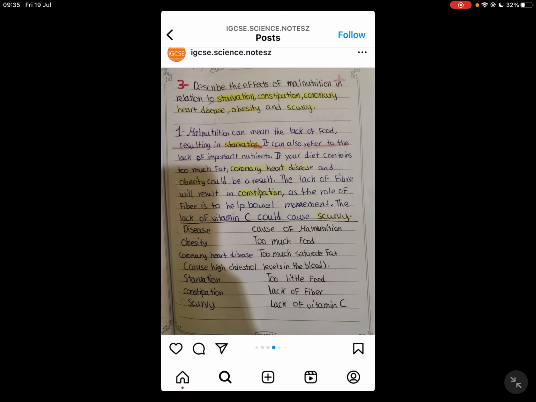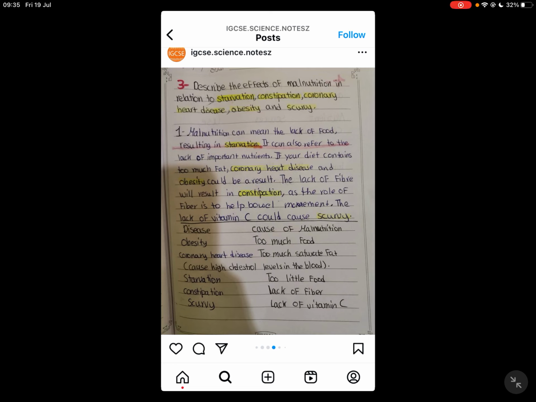So there is that third point, which is to describe the effects of malnutrition in relation to starvation, constipation, coronary heart disease, obesity, and scurvy. This is very easy to remember. Scurvy has to do with vitamin C. Scurvy has the letter C, vitamin C has the letter C.